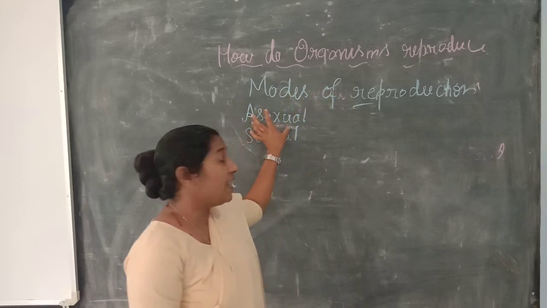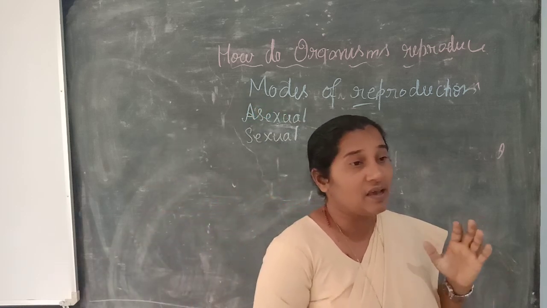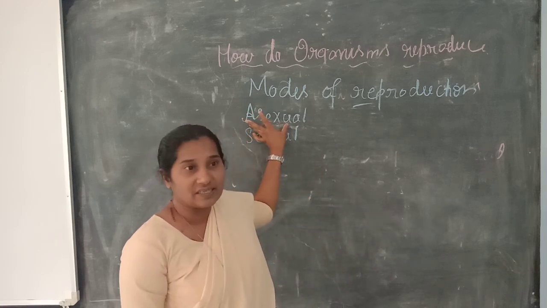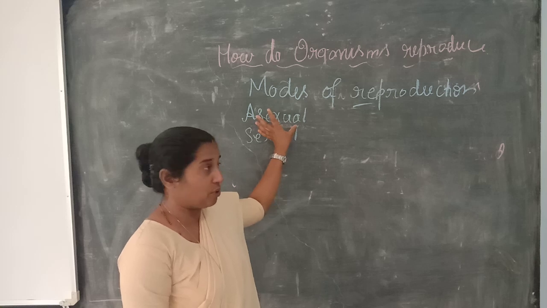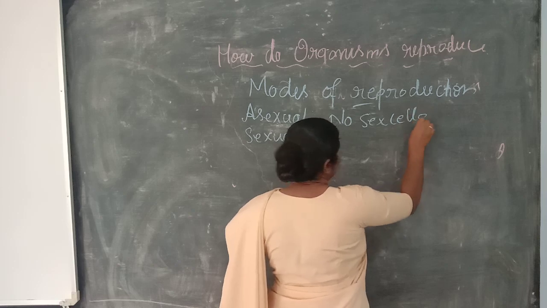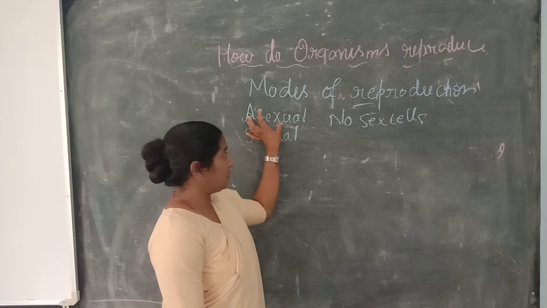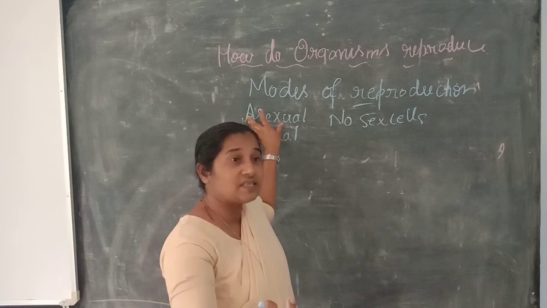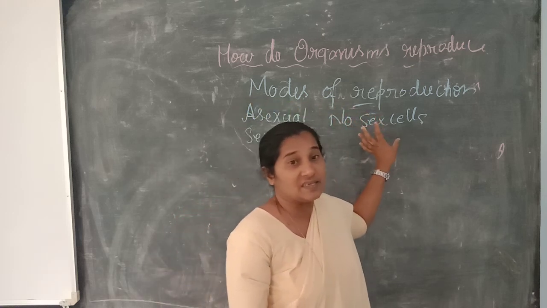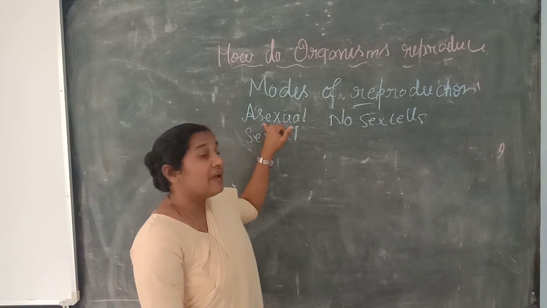That is called asexual. So we are going to study some types of asexual reproduction. In the asexual mode of reproduction, there are no sex cells present. Therefore we call it asexual. And this only takes place in some kinds of organisms, either unicellular or multicellular, or in some kinds of plants. Some plants you can observe have a mode of reproduction we call asexual.